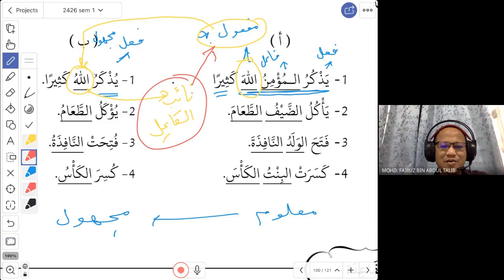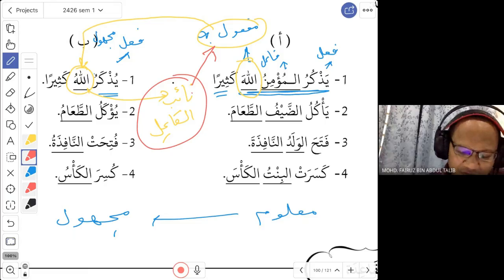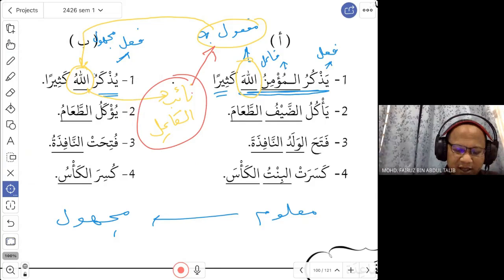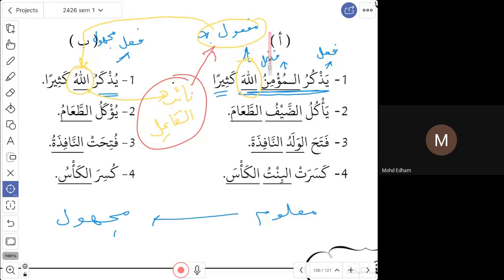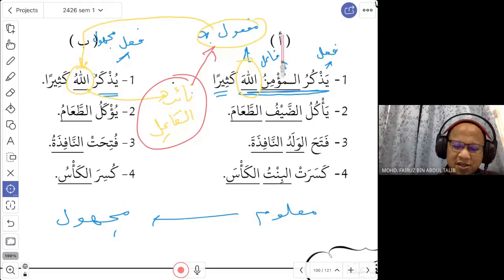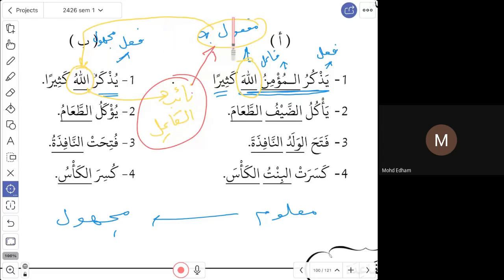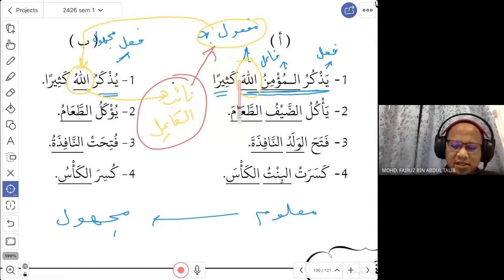Yes. Okay. I said just now, the na'ibul fa'il. After I have explained what is na'ibul fa'il, my question is, this word na'ibul fa'il here, in the original sentence, what is that word? Is it a fa'il? Is it maf'ulun bih? مفعول به. Yes, in the original sentence where you have the fi'il ma'lum, that is the maf'ulun bih.